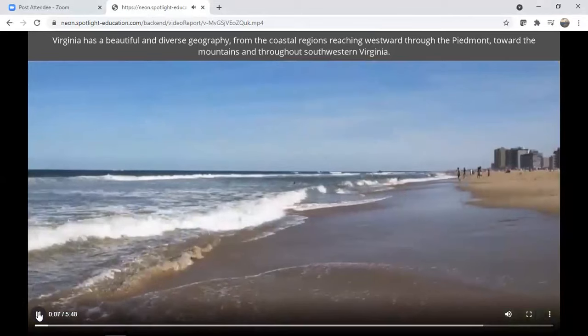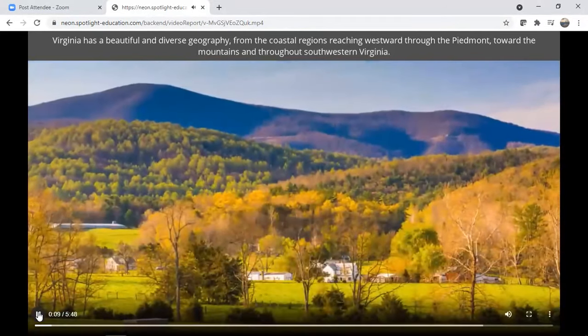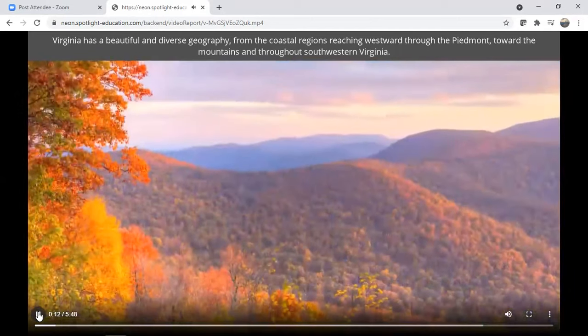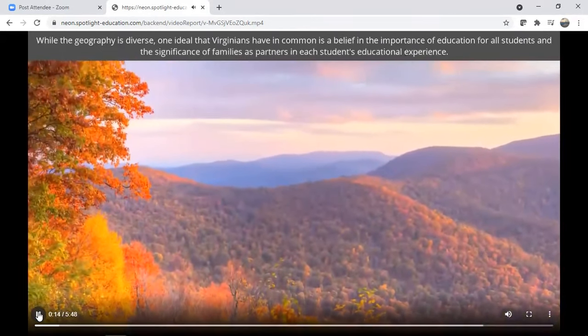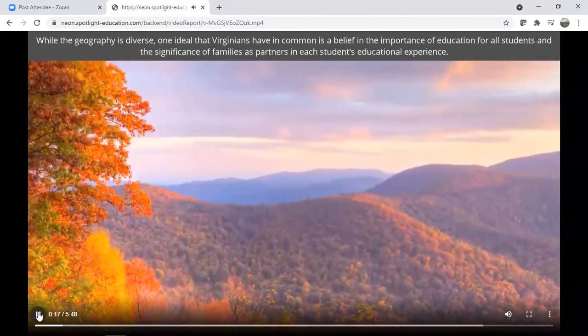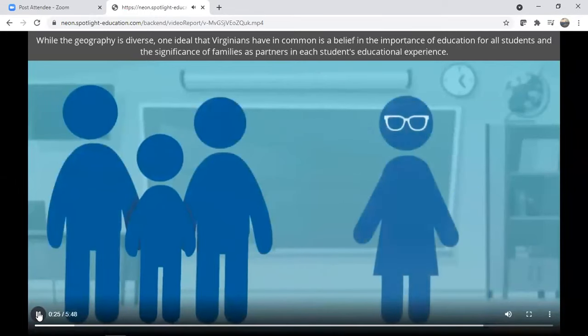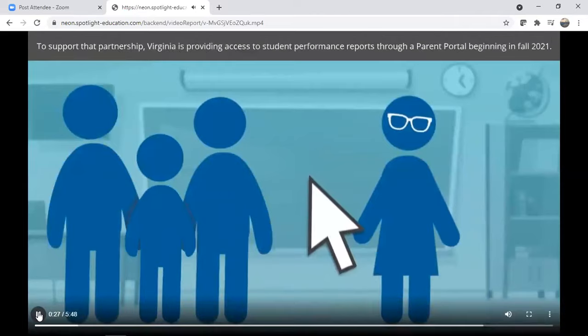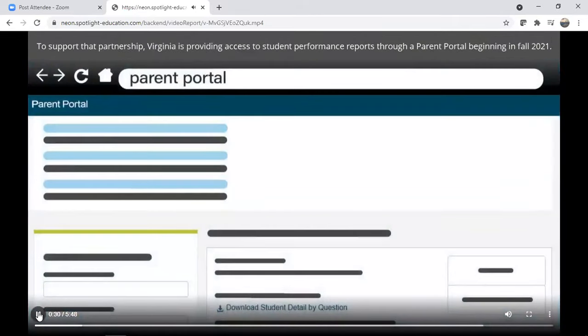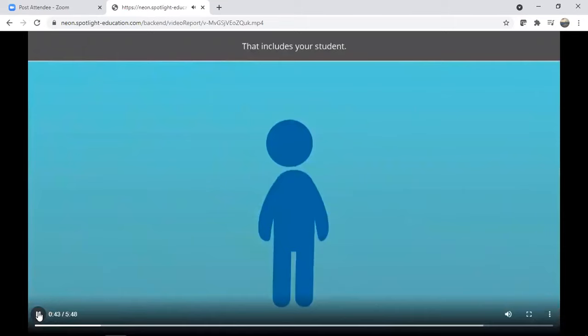Virginia has a beautiful and diverse geography, from the coastal regions reaching westward through the Piedmont toward the mountains and throughout southwestern Virginia. While the geography is diverse, one ideal that Virginians have in common is a belief in the importance of education for all students and the significance of families as partners in each student's educational experience. To support that partnership, Virginia is providing access to student performance reports through a parent portal beginning in fall 2021. The parent portal is designed to share detailed information about how students performed on their state assessments. That includes your student.